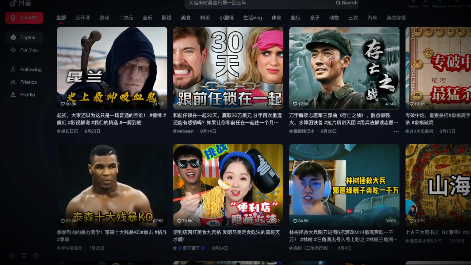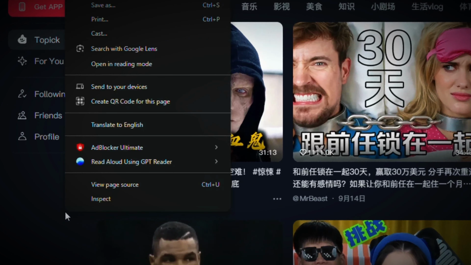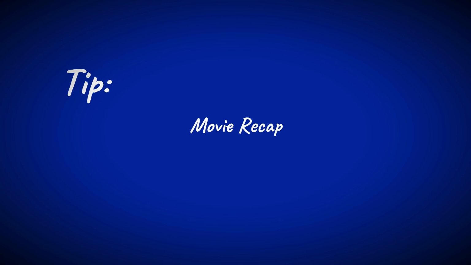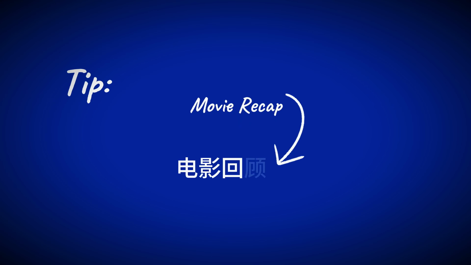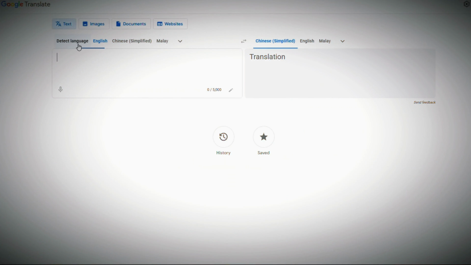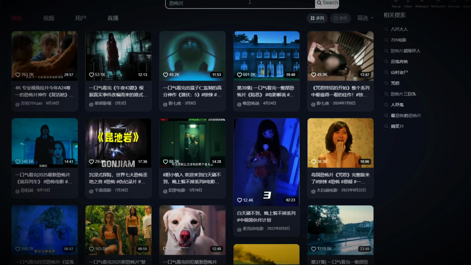Once you're here, search for the movie you want. You can translate the website from Chinese to English, but here's a tip. If you really want the best results, then translate your search into Chinese instead. Just open Google Translate, set the first box to detect language, and the second one to Chinese, simplified. Now enter what you want, copy the translated text from here, then paste it into Douyin's search bar, and you're good to go. As you can see, there are tons of movies here.